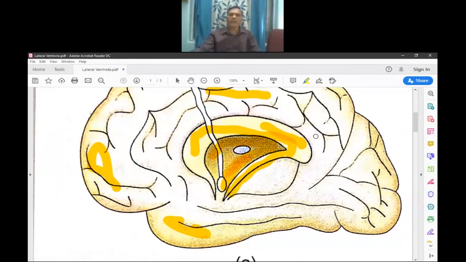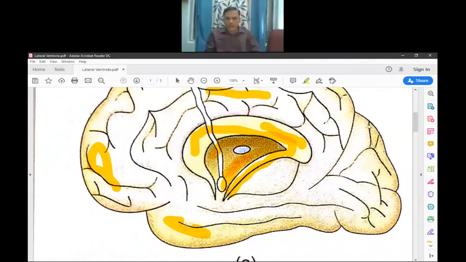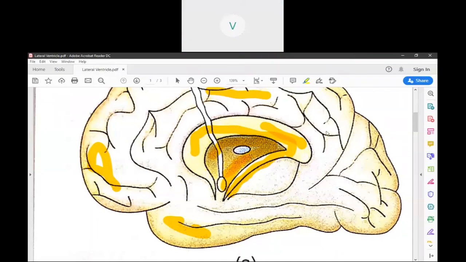So this is the location of the lateral ventricles.